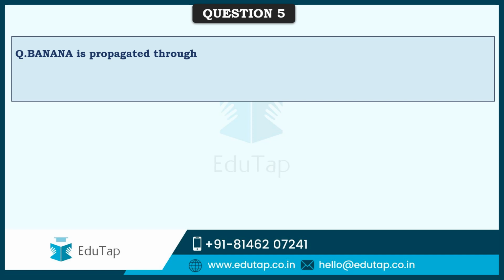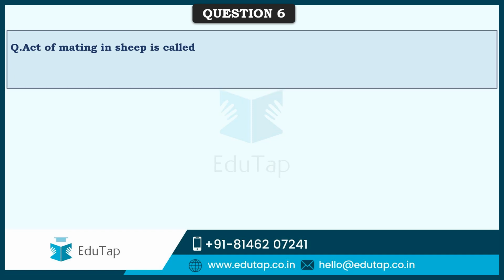So friends, next comes banana is propagated through. See, this is propagated through vegetative propagation, as seed propagation is not possible here, and yes, it is through sword suckers. So friends, next comes act of mating in sheep is called as, this is called as tupping.